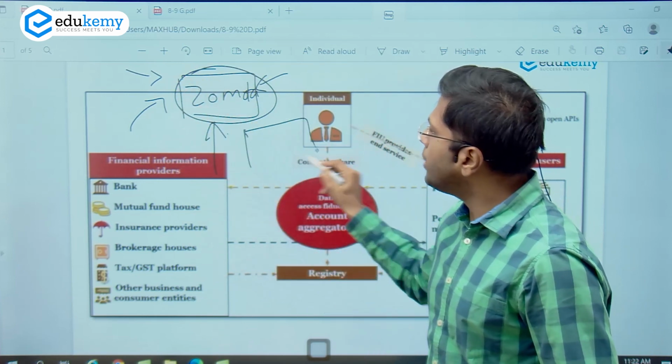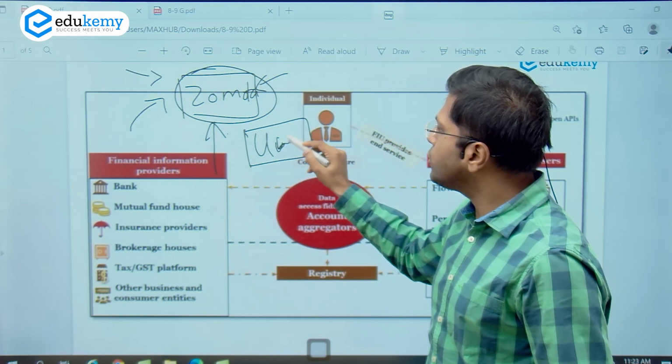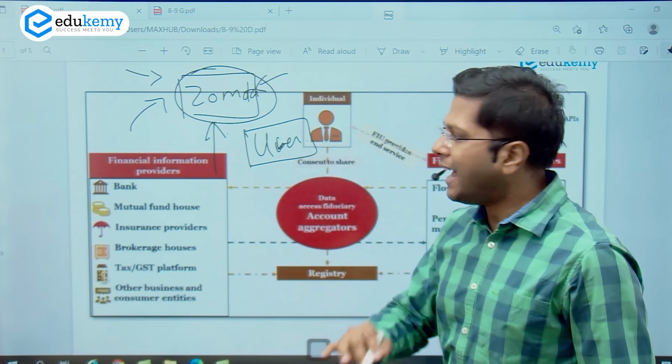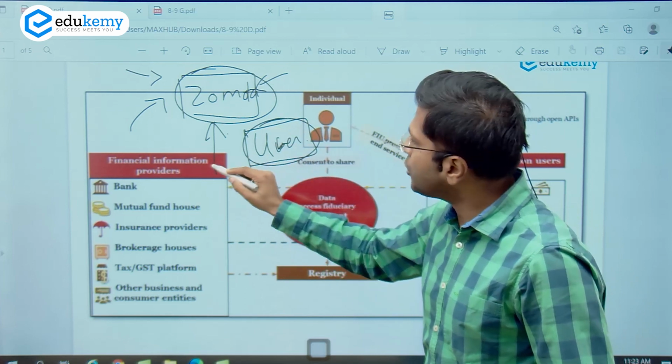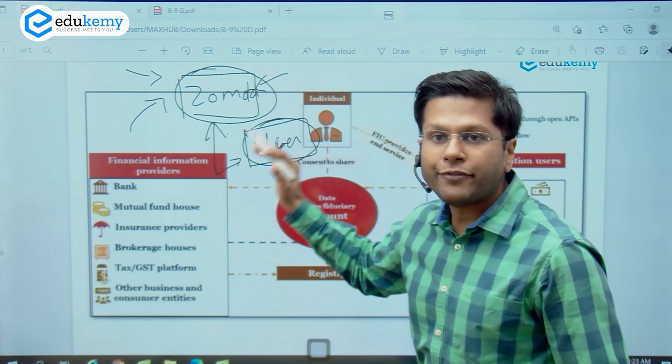Similarly, what about Uber? Cab services. Earlier, we used to individually look for cabs, right, at informal levels. Now, this is a cab aggregator, right? So, helping us in providing services. These are examples of platform economy.